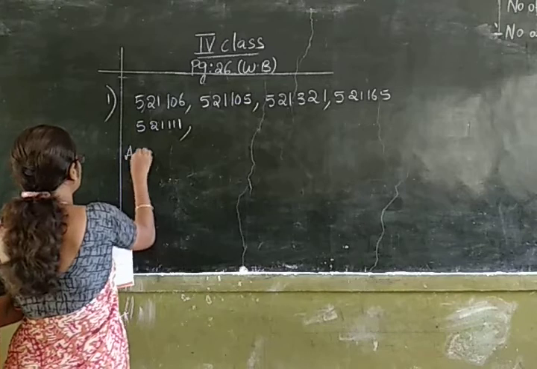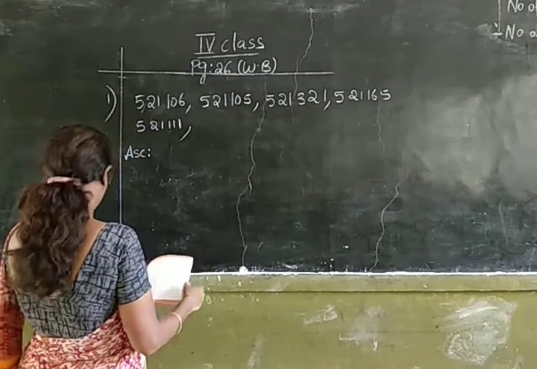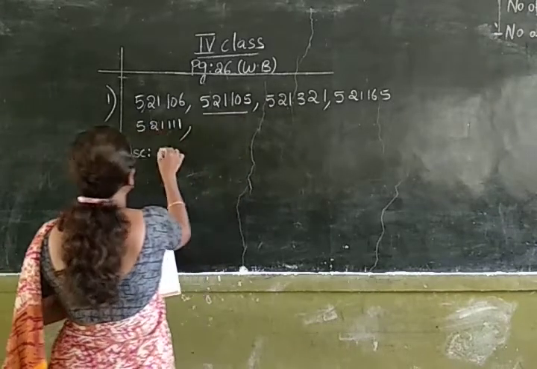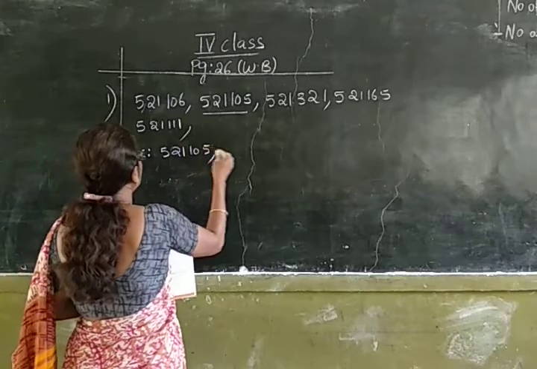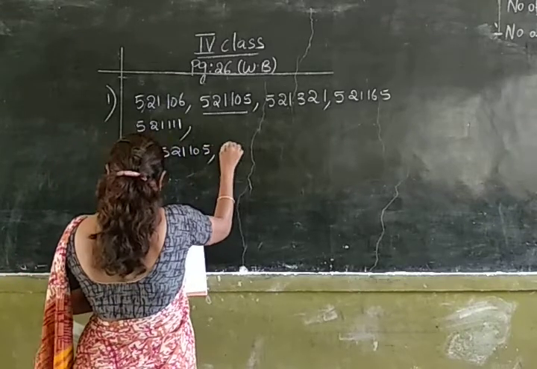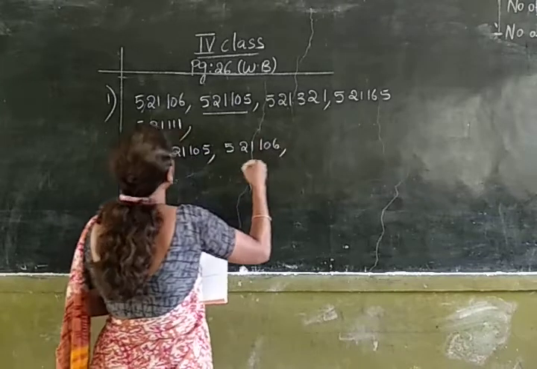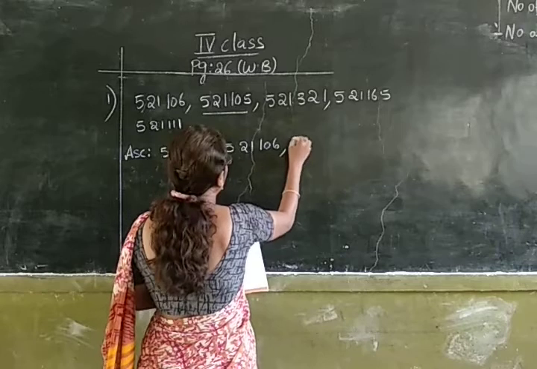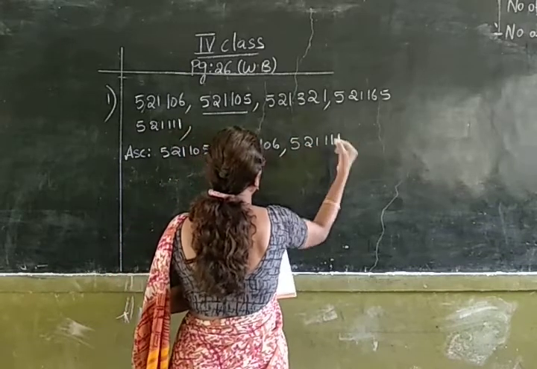You all know that ascending order means arranging numbers from small to big. So which is the smallest among all these numbers? 5,21,105 is the smallest. Next we have to arrange 5,21,106. Next 5,21,111.